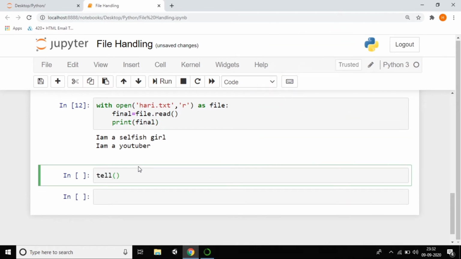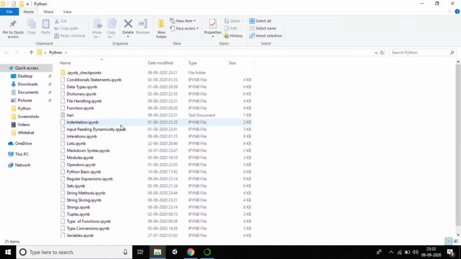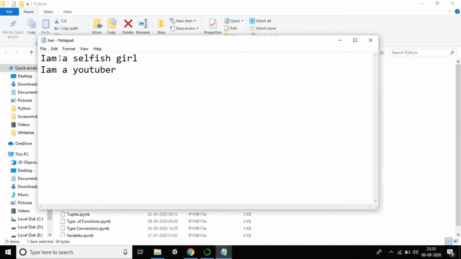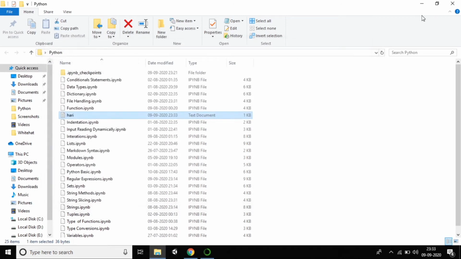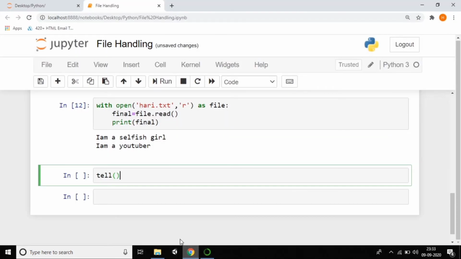So what is the use of the tell method? The tell method helps us find the cursor position. So generally, I'll open the file, hurry.txt. I'm opening the file, keeping the cursor and closing the file, and you can see that by using the tell method, it helps us find where the cursor was.